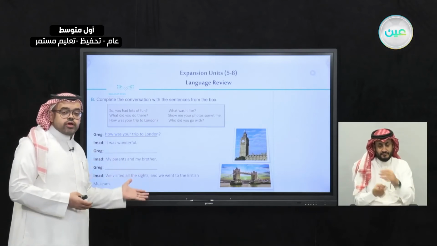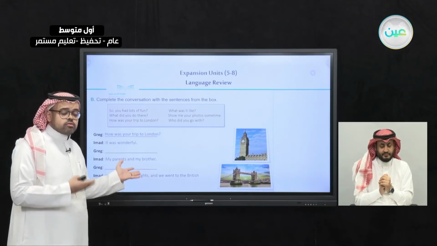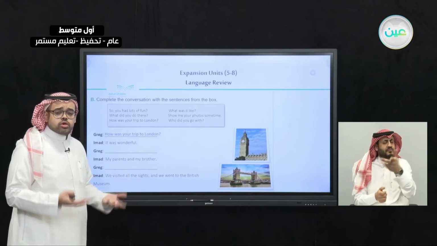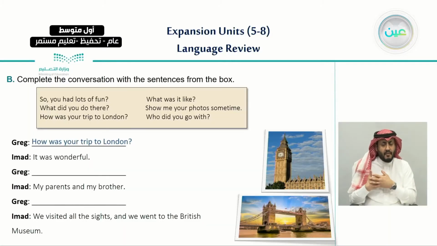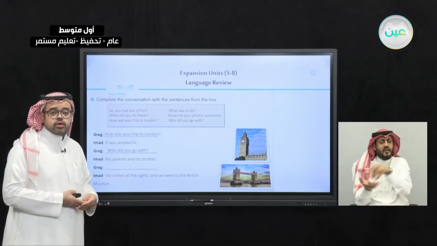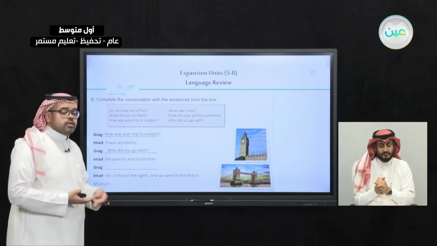Now, let's move on to the second part and listen and try to guess what Mr. Greg said. So Mr. Greg said here something that made Ahmad reply by saying, my parents and my brother. So what do you think the question was? Very good. The question is, who did you go with? Who are the people that you did go with? So this is what made Ahmad reply by saying, my parents and my brother.